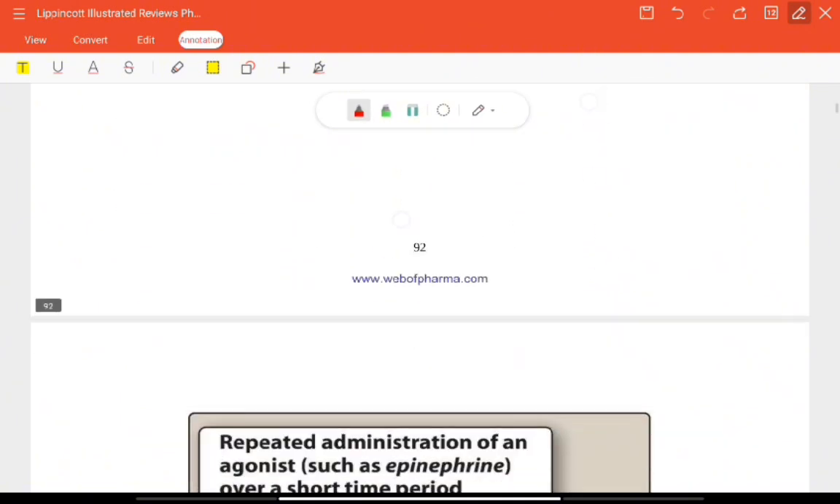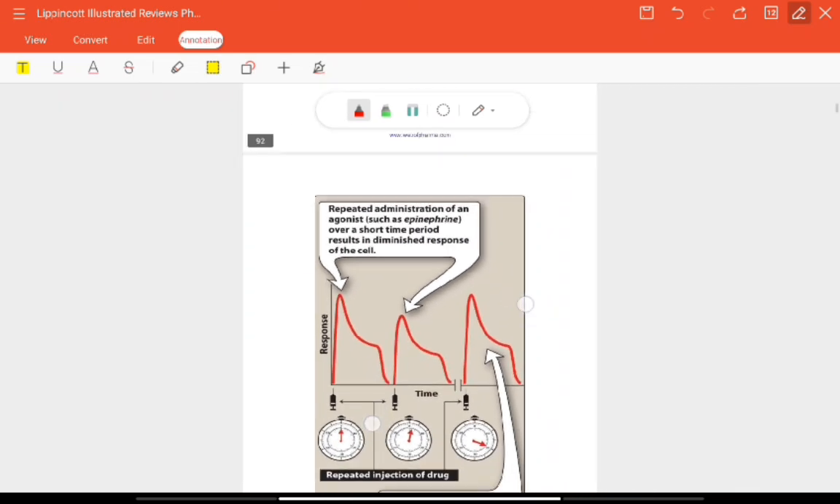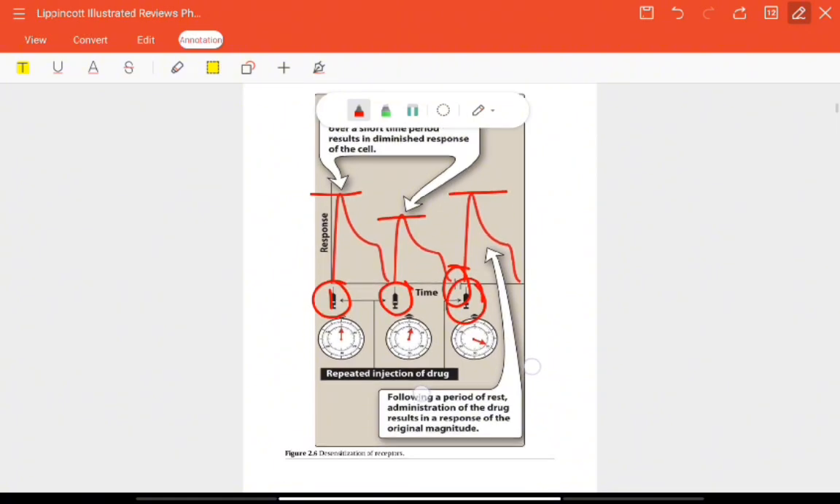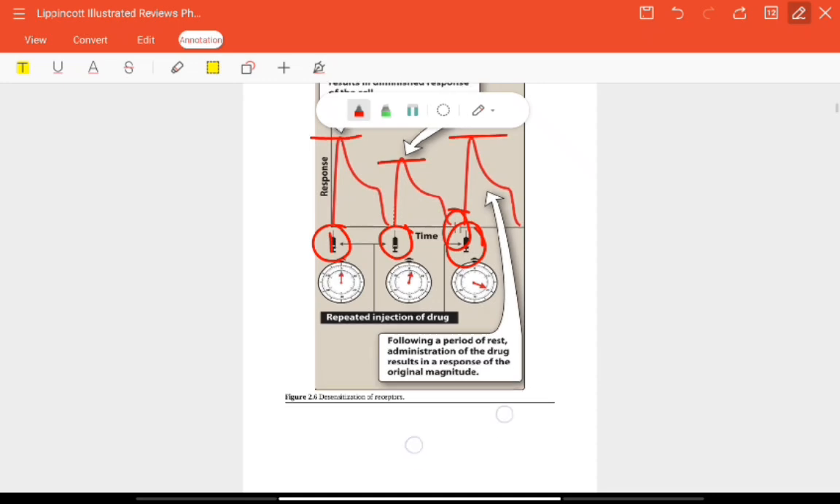Now we can have a look at this. You can see we are giving a dose. By repeatedly giving the dose, the response which we used to have, the maximal response, we will not get again. This is known as diminished response of the cell, desensitization. When we give enough time for the cells to recover, then we get the same response on the same dose. This is the phenomenon of desensitization.